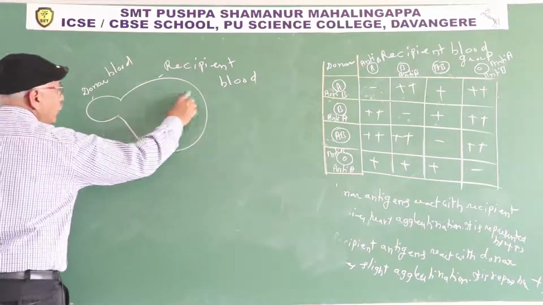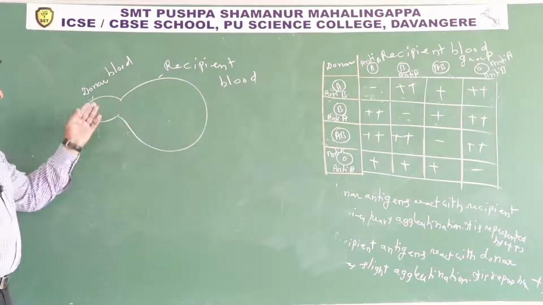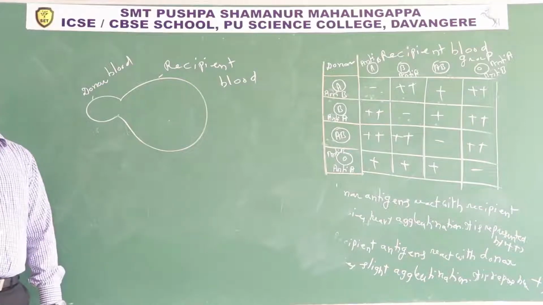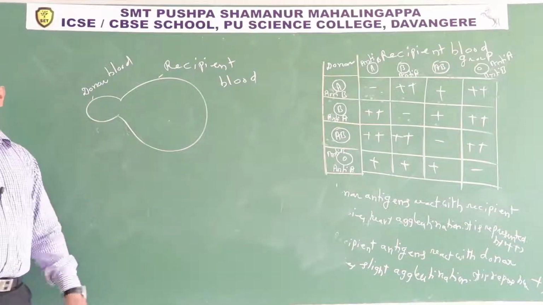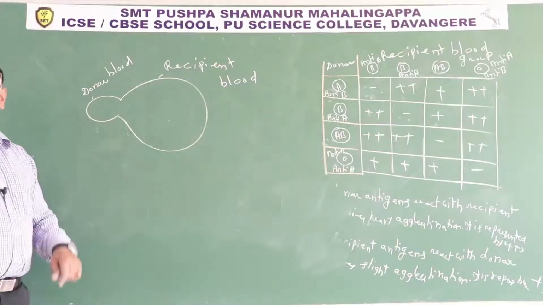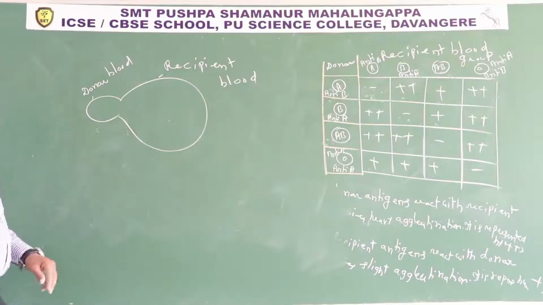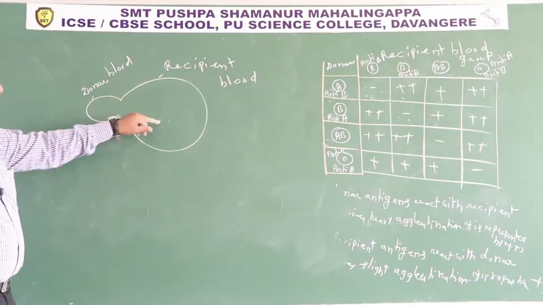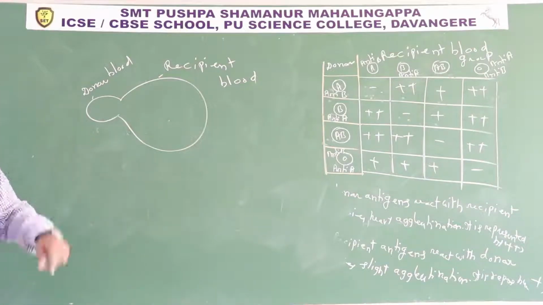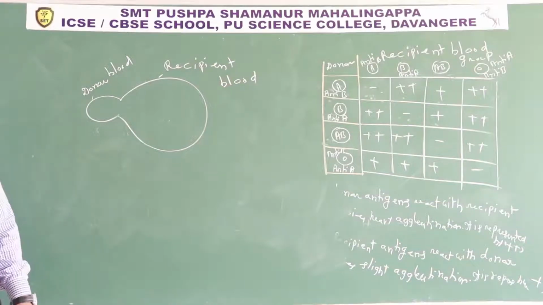You already know antibodies are present in nearly 4 liters of blood. They easily destroy antigens present in 320 ml of blood. They not only destroy antigen but also destroy the RBC. The ruptured RBC block the blood vessels, leading to death. That's why if antigens of donor react with antibodies of recipient, heavy agglutination occurs, and it leads to death. So always antibodies only destroy antigens.